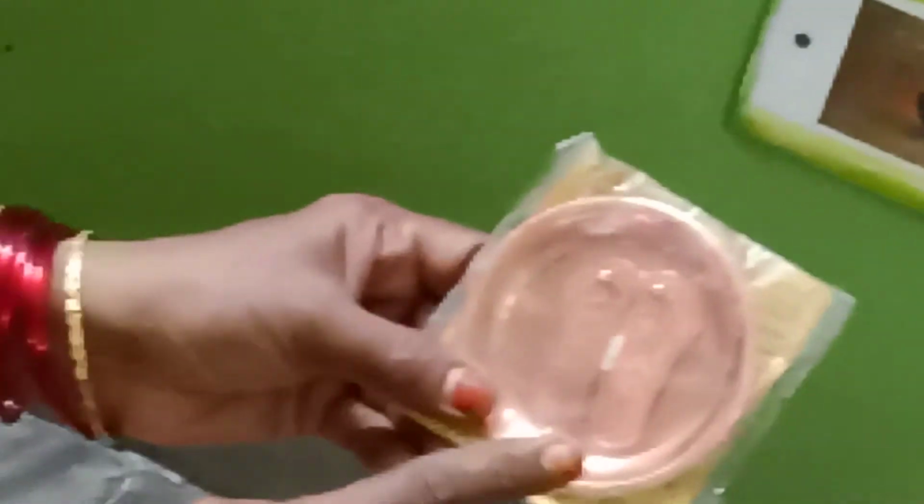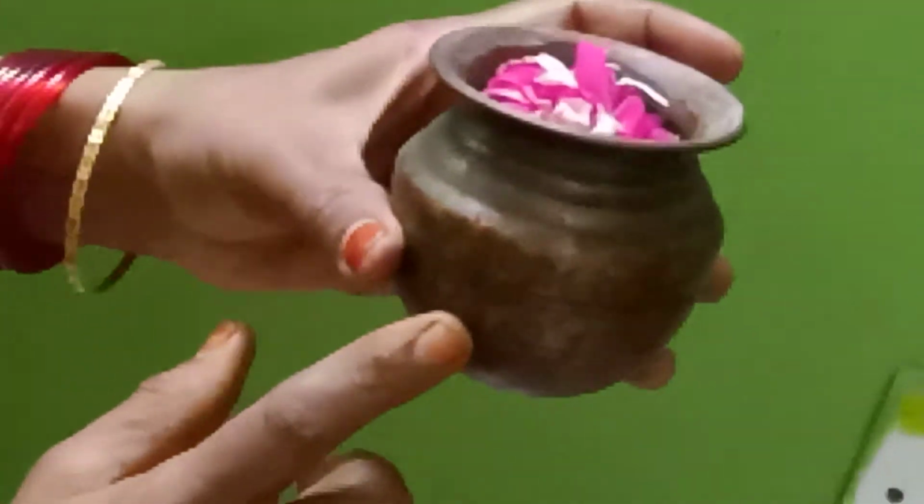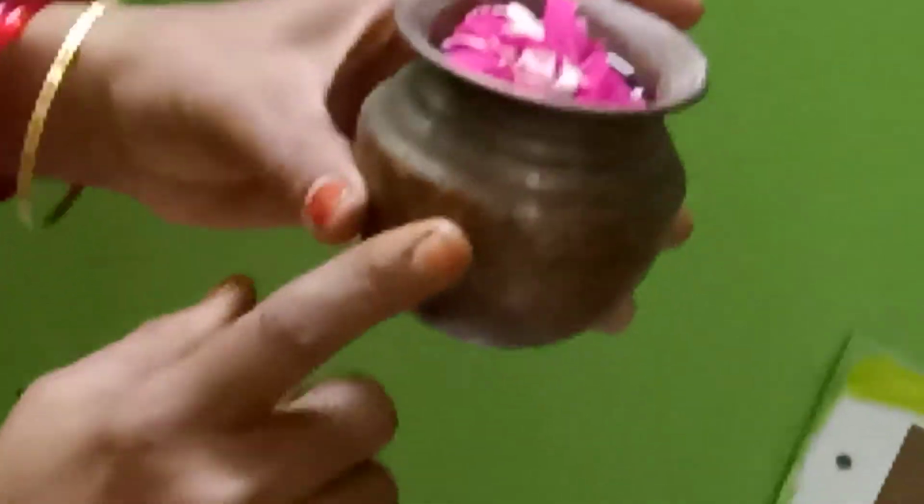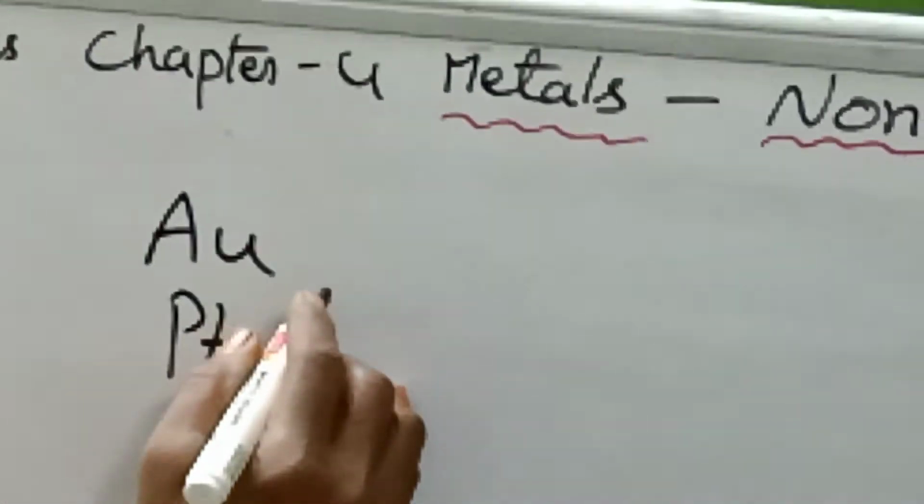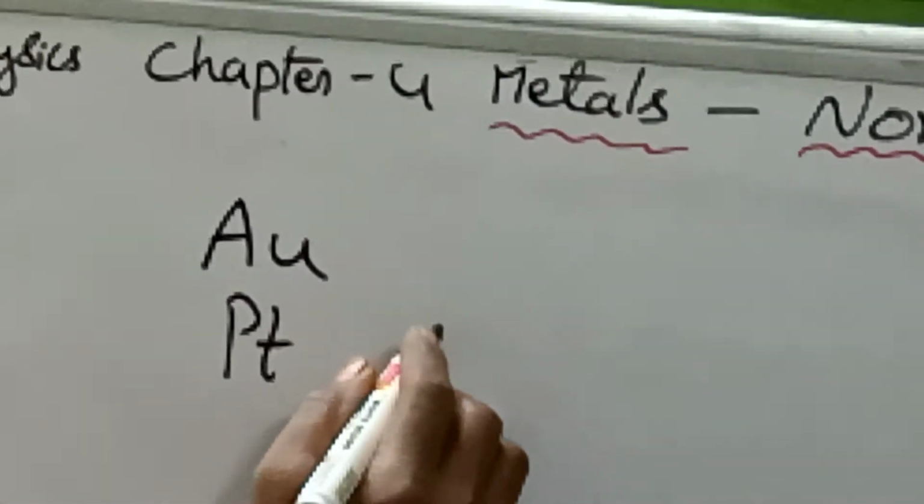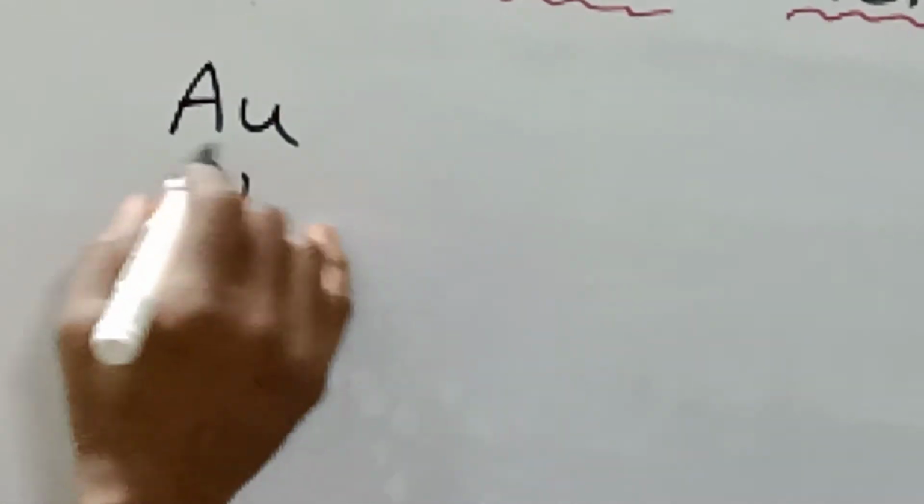Next, this is the copper, Cu, and the same copper vessel is having some dull layer on it, because it is already having rust over it. Gold and platinum, these two are expensive metals. They will not react with either oxygen or water. That is why they are highly expensive.